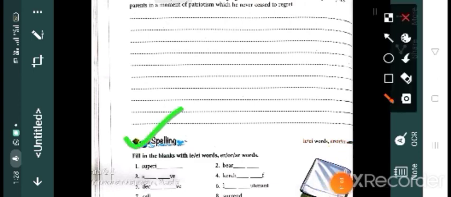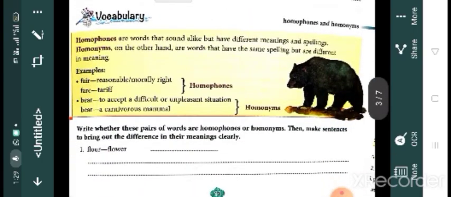This one you can do as homework, okay? Actually, this workbook we would just do in our class as classwork, but due to this COVID, we are all struggling. Next one is notice writing. This one you can do. We discussed notice writing in our grammar text very deeply, so this one also you can do. So children, you have to do one thing. You have to take your own time and do all these exercises.